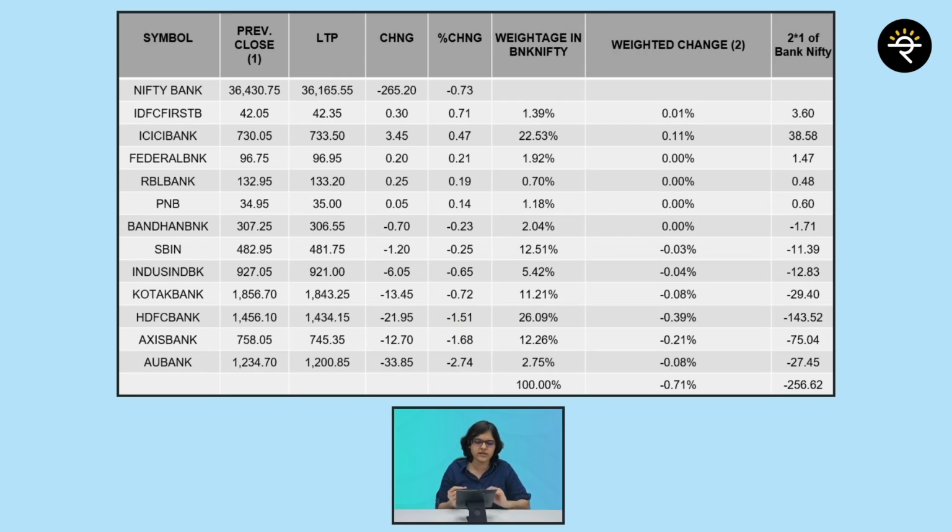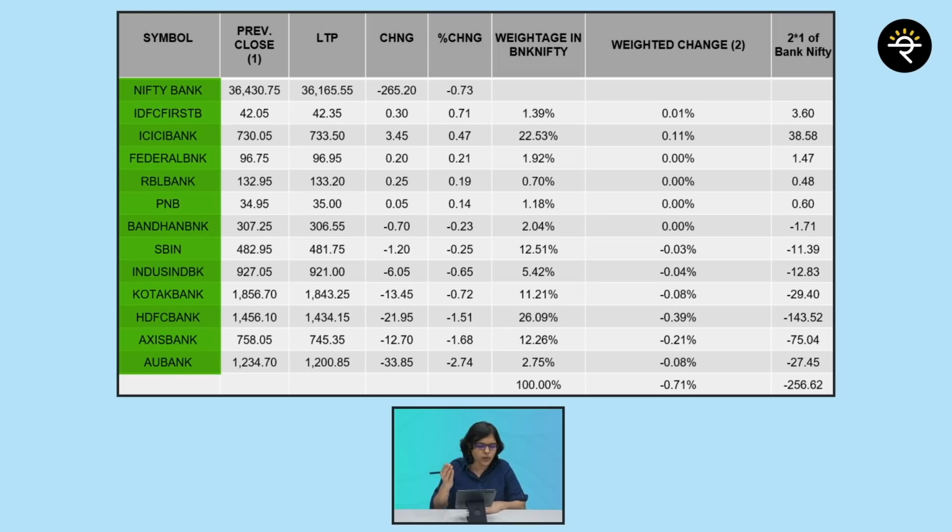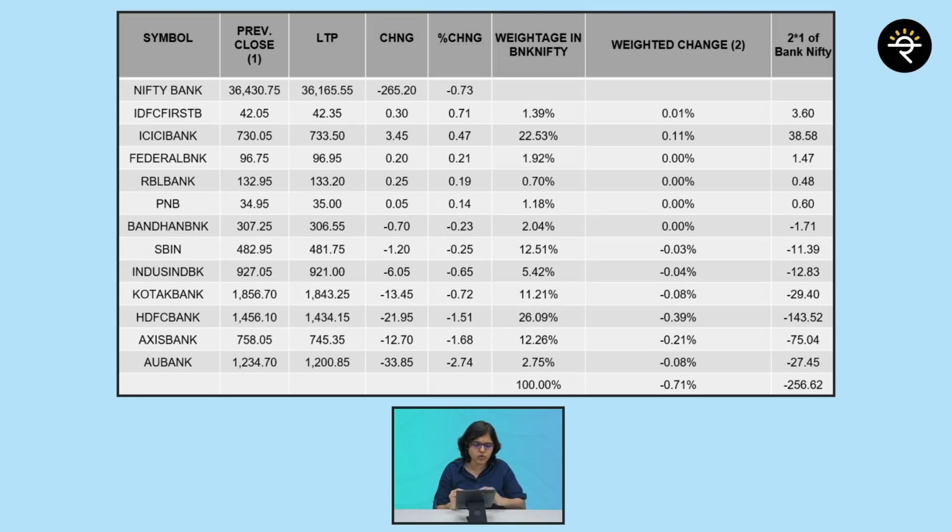For that, I want your 100% attention for the next maybe 4-5 minutes. Have a look at the chart on your screen. You can see the Bank Nifty figures and all the 12 banks which are a part of Bank Nifty. Now, do these 12 banks remain constant throughout the lifetime? The answer is no. In fact, all these banks are reviewed every 6 months, that is on a semi-annual basis. The latest rebalancing is going to happen in this very month, in March, and experts believe that RBL might be taken out from Bank Nifty, and there are great chances that Bank of Baroda might enter this index.